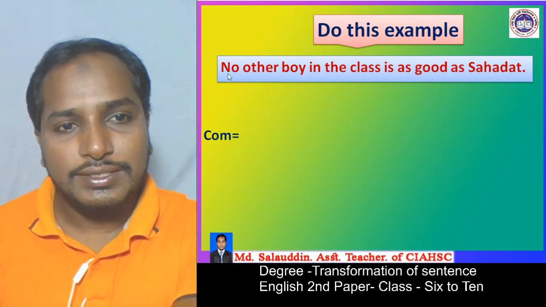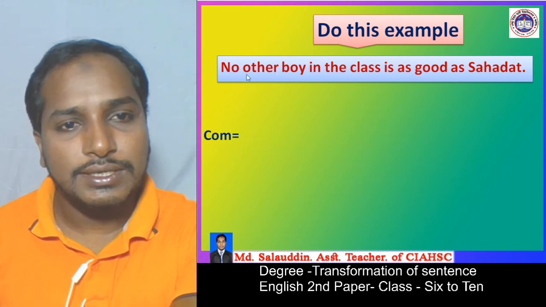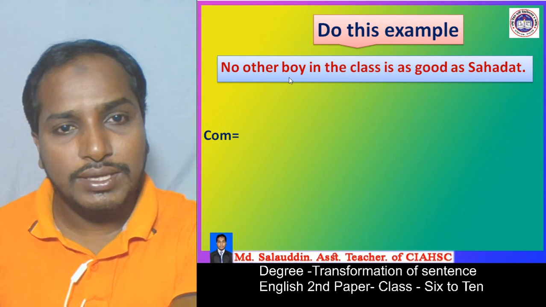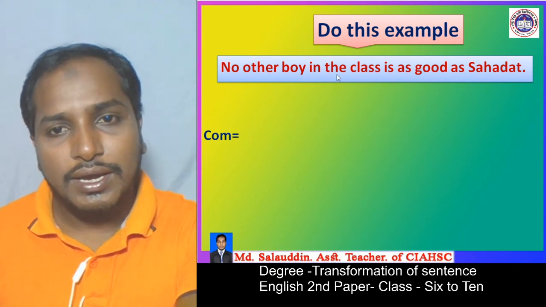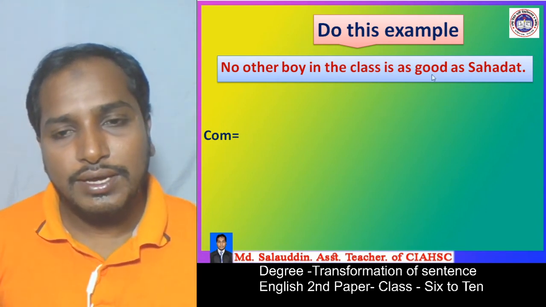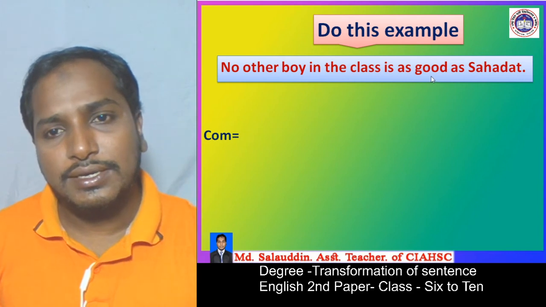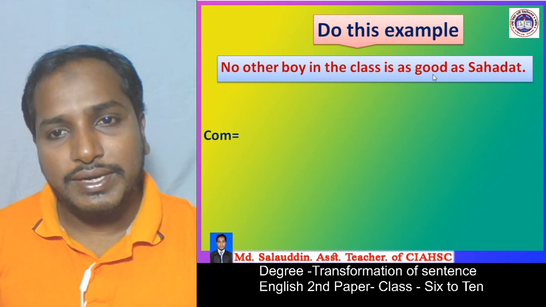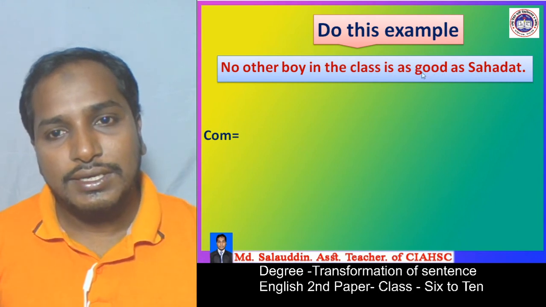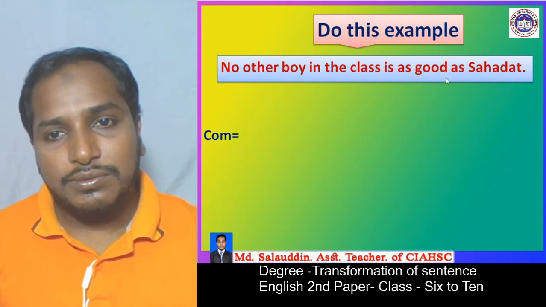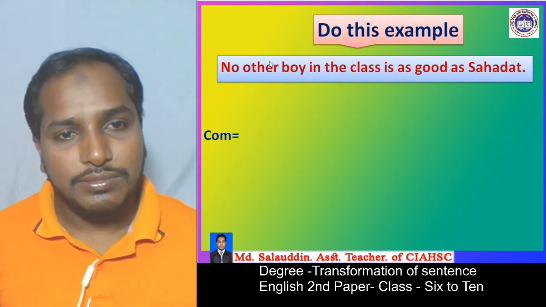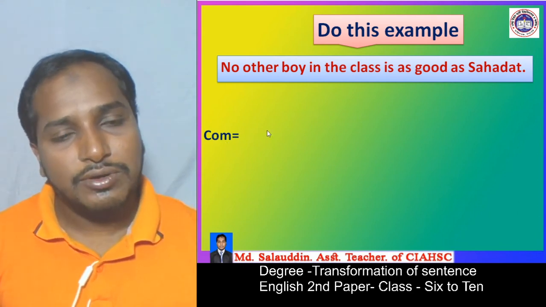I hope you can understand this is the positive degree because in the beginning we see no other, and secondly you can easily understand it where you see the positive form of the adjective. Here we see good is the positive form of the adjective. So this is positive and we can change it to comparative or superlative.